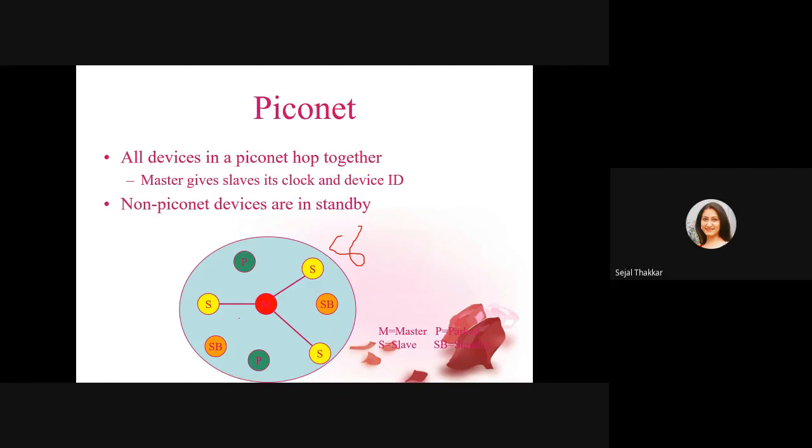One device will turn on the Bluetooth and become the master device. And the other 7 devices, 1, 2, 3, 4, 5, 6, 7, become the slave devices. So from those 8 devices, one device is master and the other devices become slaves. And this architecture, or this figure, is known as a piconet.